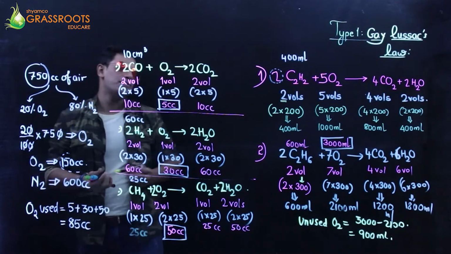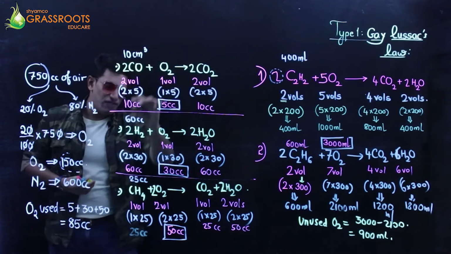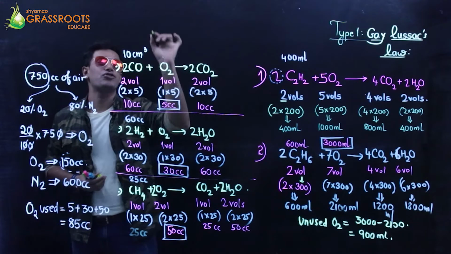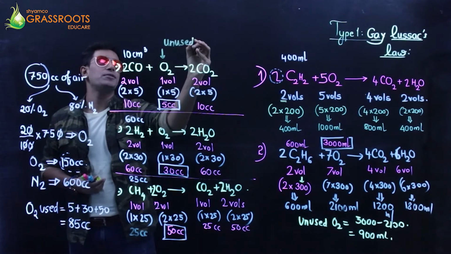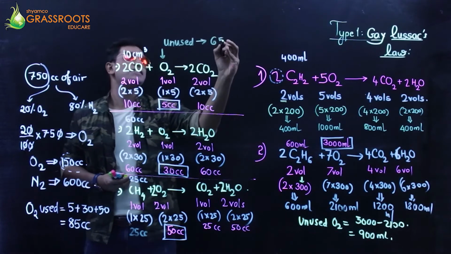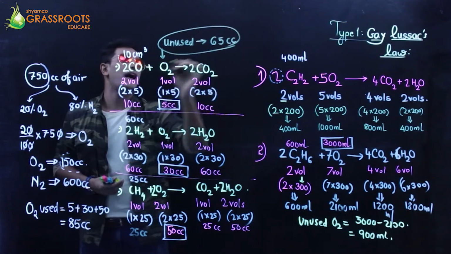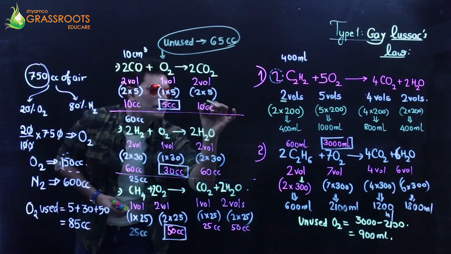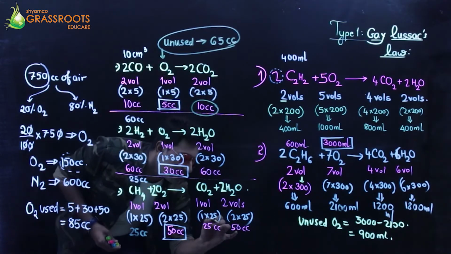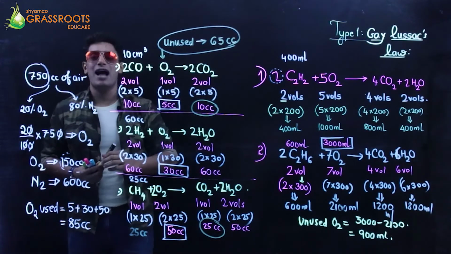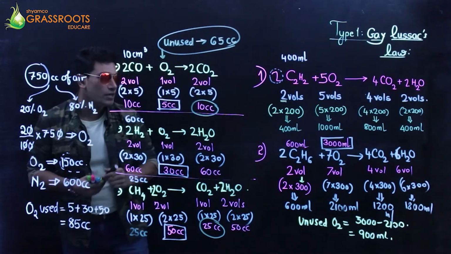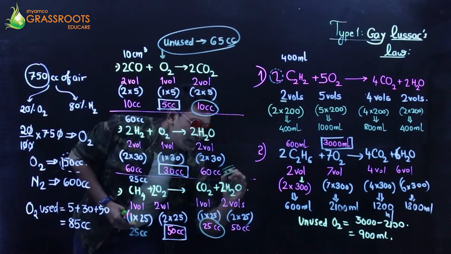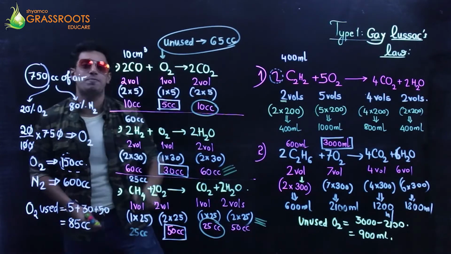In my reactants, everything is used up except for oxygen. So I can say the unused oxygen is going to be 65 cc. That's one of my answers. In the products, carbon dioxide is 10 and 25. So the total carbon dioxide formed is 35 cc. Moisture is 60 and 50. I won't speak about it.